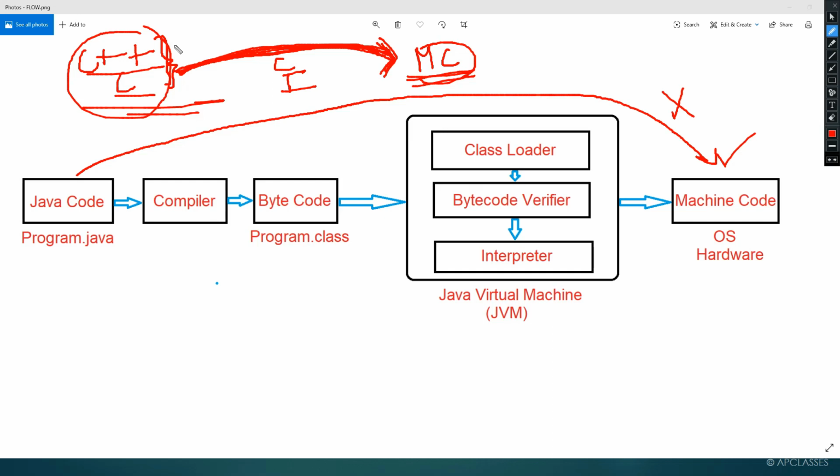Now here Java plays the vital role. When Java was developed for the first time, why did it become so popular? The reason is, the advantage you get is, once you write a program in Java, it can be executed on any environment.